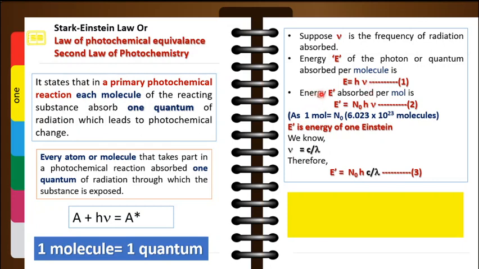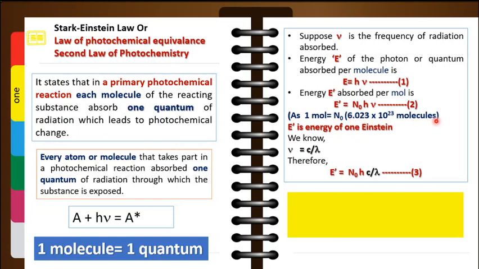But according to the mole concept, we do not measure molecules, we measure moles. What is mole? Mole is MOL, not MOLE. Mole means that amount of the substance that contains Avogadro's number of molecules. So 1 mole is equal to Avogadro's number, represented by N0, and it is 6.023 into 10 to the power 23 molecules.